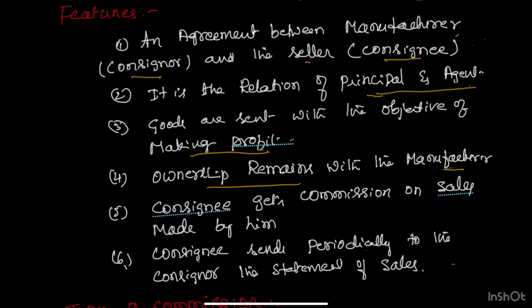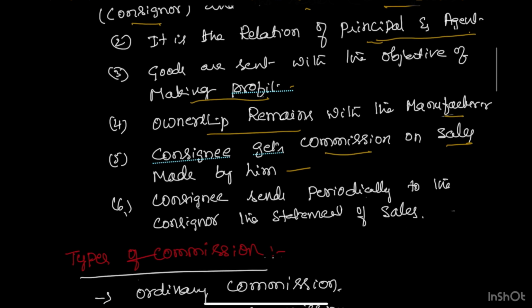The consignee gets commission on the sales he does in a particular period of time, and he has to prepare a statement of sales of what he has done. The statement of sales is to be sent to the consignor periodically as and when it is completed. For that he is going to get commission, as I said.